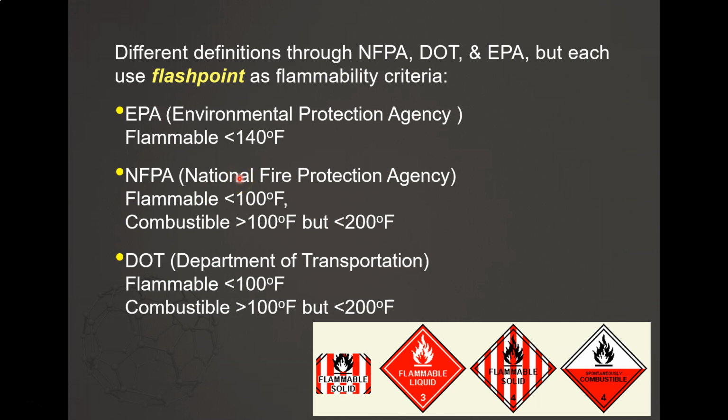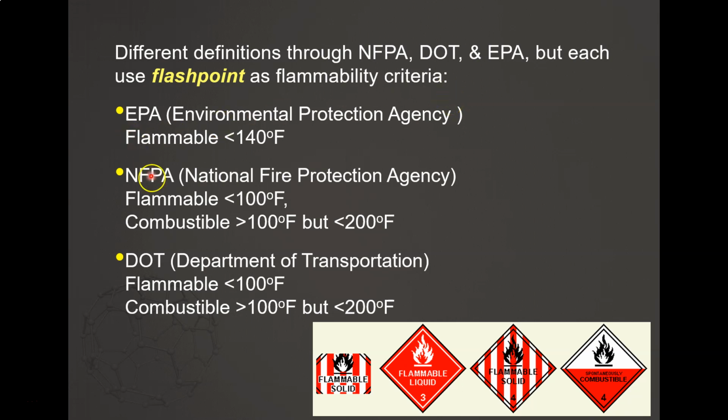There are a lot of agencies that have their own definitions. However, all of these agencies use flash point as the flammability criteria.